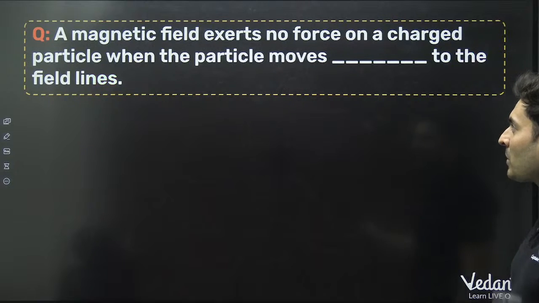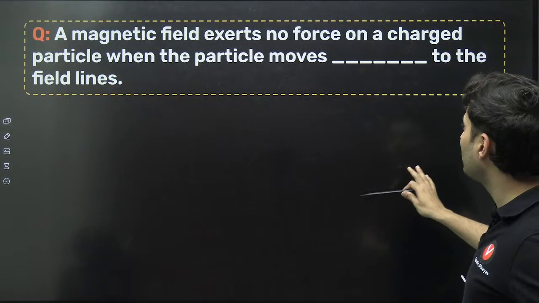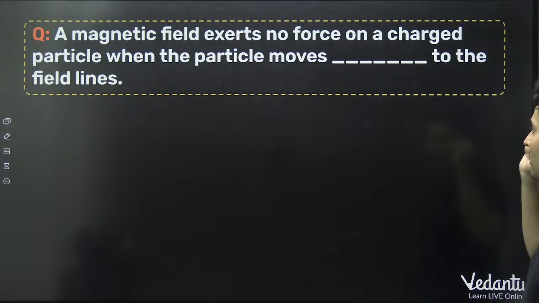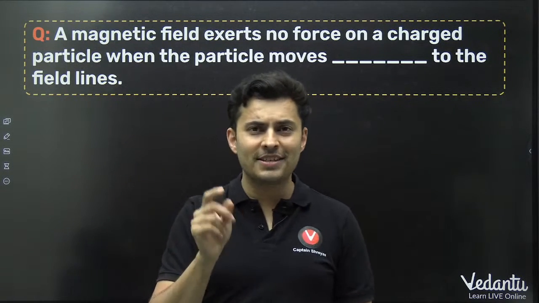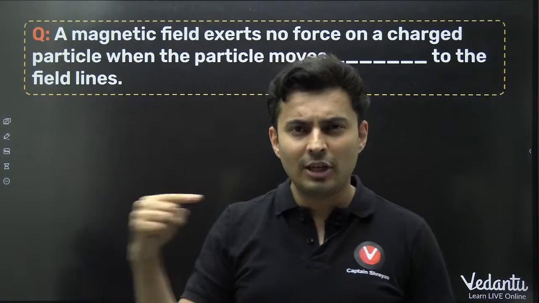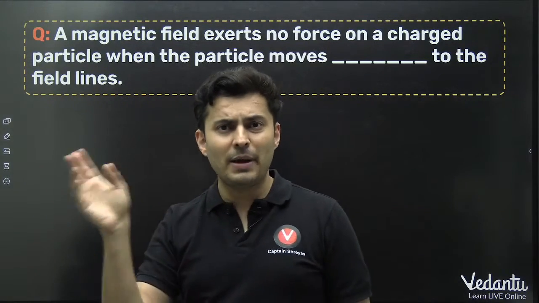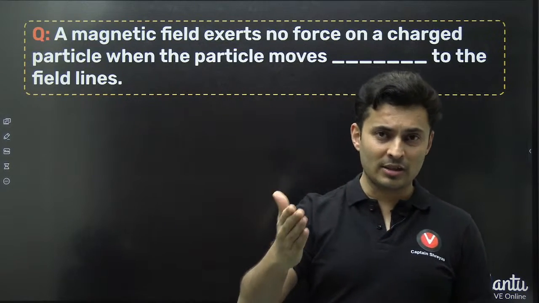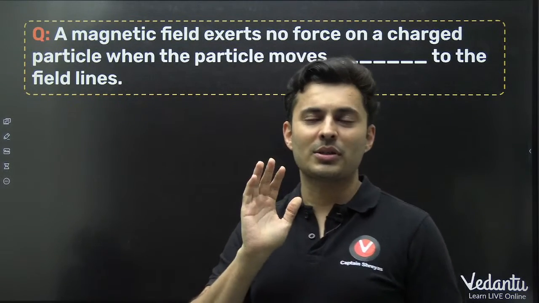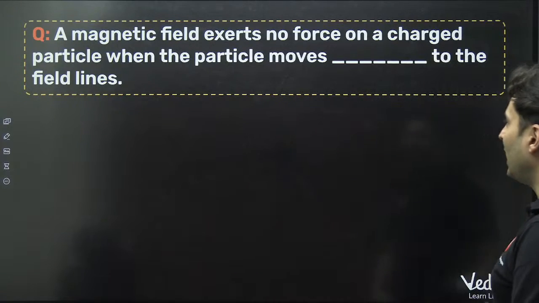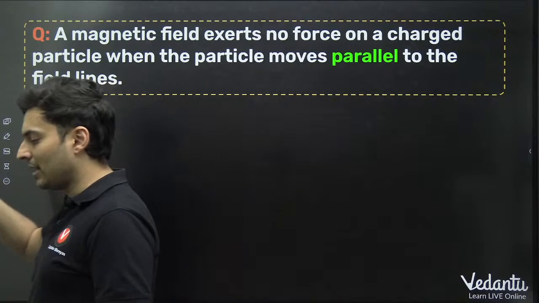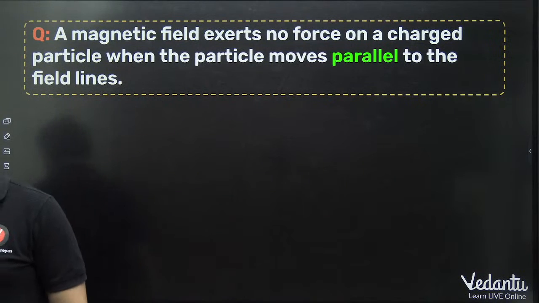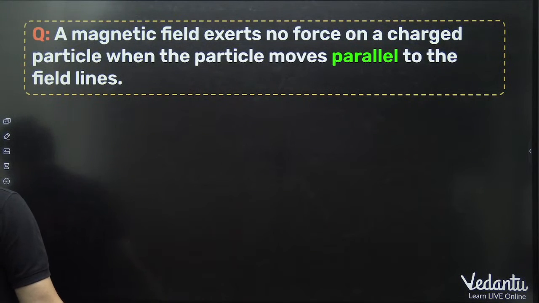Yes, perfect. Magnetic field will not exert any force on a charged particle when it is moving dash to the field lines. The formula for the force is q v cross B. So if the velocity is parallel or anti-parallel to B, then the cross product will be 0. There will be no force. So it should be parallel or anti-parallel. Both will work. Perpendicular will give the maximum force. Be careful about it. Okay, moving on.